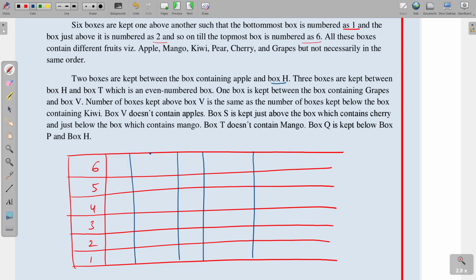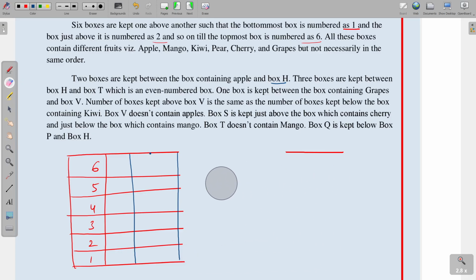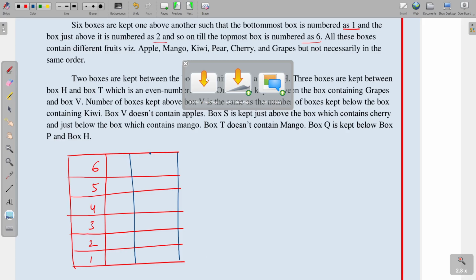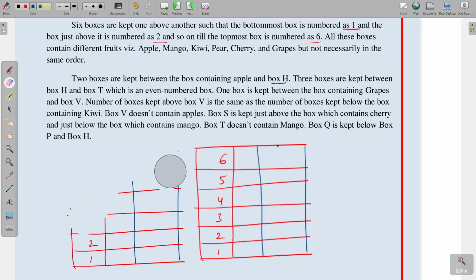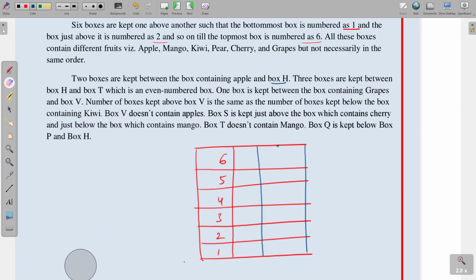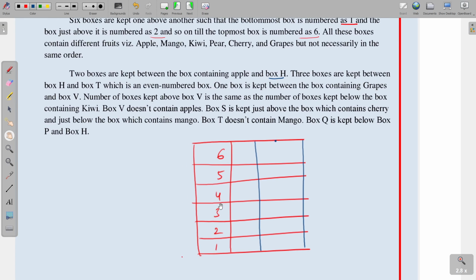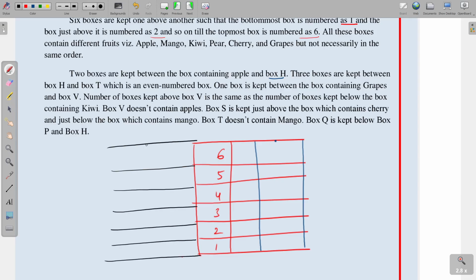Okay, so we will try 2 possibilities at a time. So 2 box names and fruits.